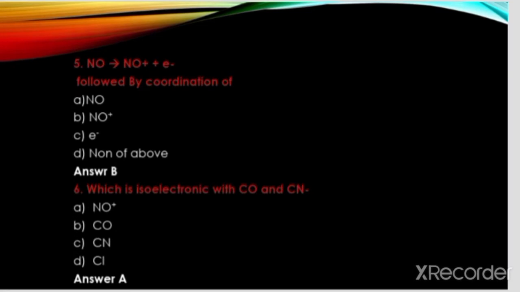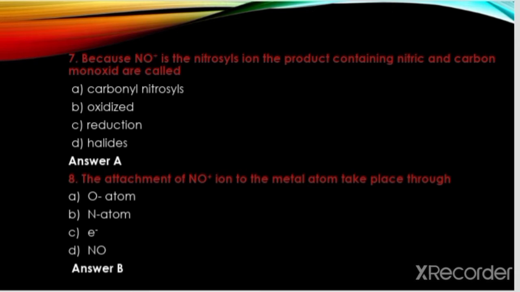NO plus electrons, followed by a coordination of NO plus electrons, none of above. The answer is B. NO plus, which is isoelectronic with CO and CN minus. NO plus, CO, CN, Cl. The answer is A. NO plus. Because NO plus is the nitrosyl ion, the product containing nitric oxide and carbon monoxide is called carbonyl nitrosyl, oxidized, reduced, halides. The answer is nitrosyl carbonyl.